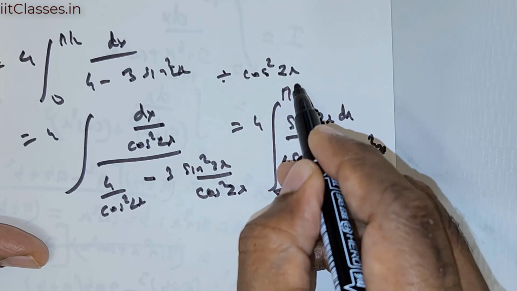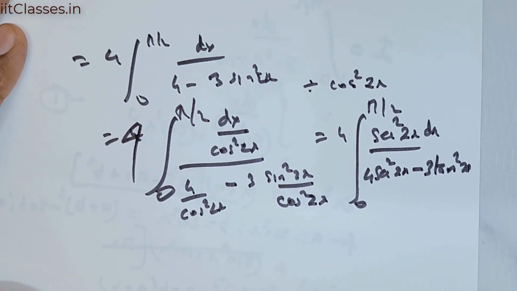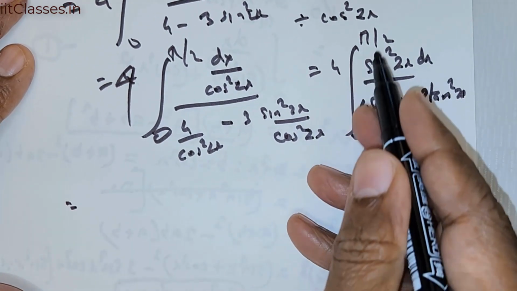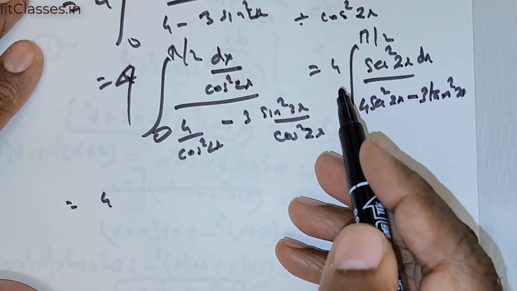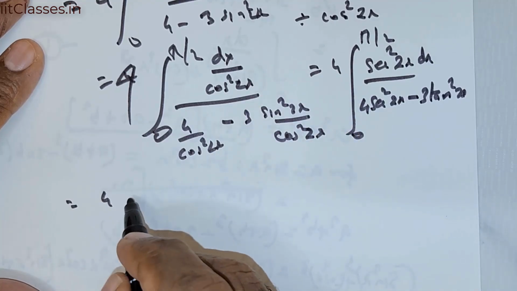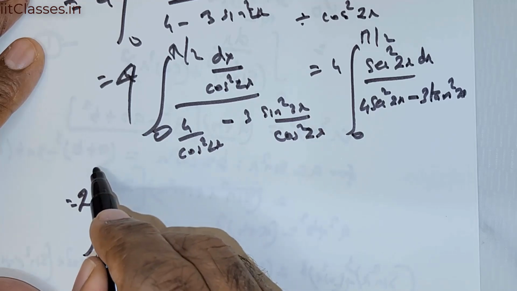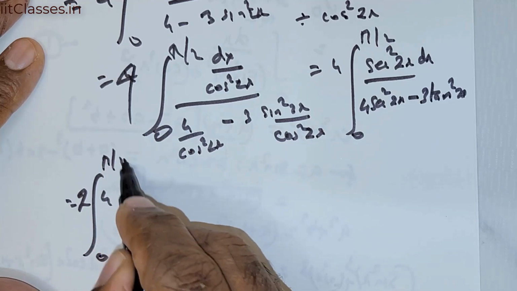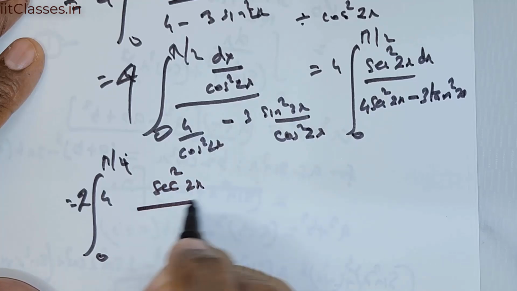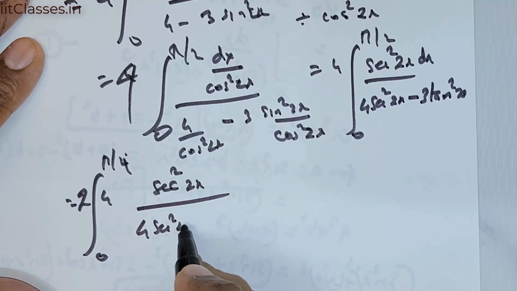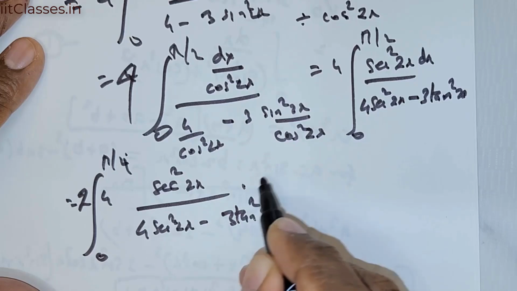Limits are 0 to pi over 2. 4 is there. Now I can rewrite this, since the limits are 0 to pi over 2, I want to change it to 2 times the integral from 0 to pi over 4 of secant squared 2x divided by 4 times secant squared 2x minus 3 times tan squared 2x times dx.